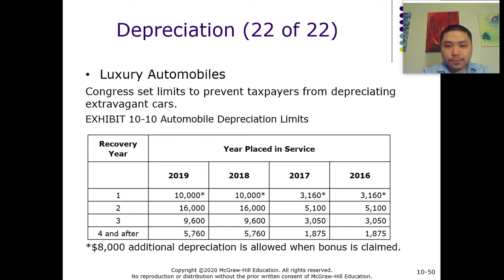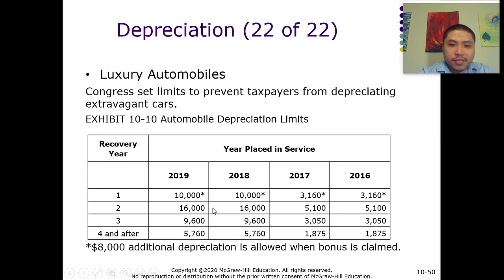That gives the taxpayer a lot of deductions. So that's why Congress doesn't want taxpayers to buy such expensive cars, because basically the taxpayer enjoys the expensive car at the expense of the IRS. So they want to set a limit on the depreciation amount on automobiles.